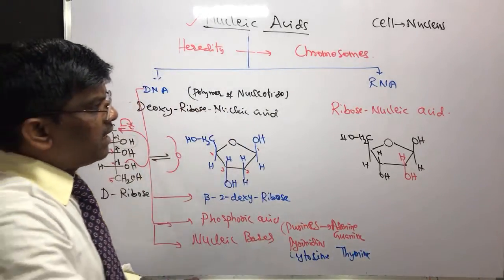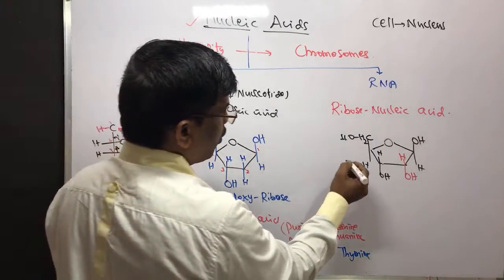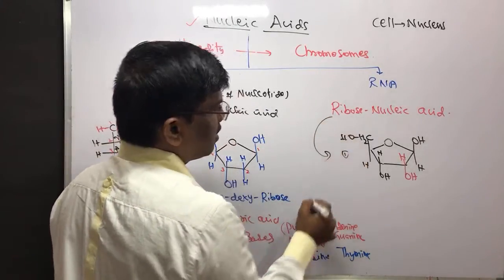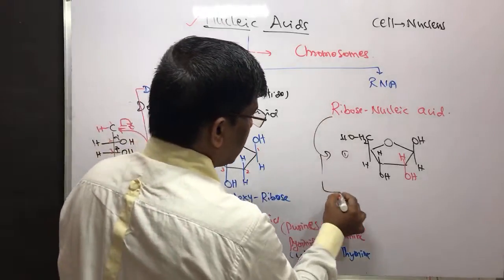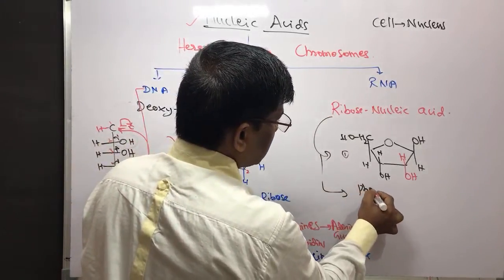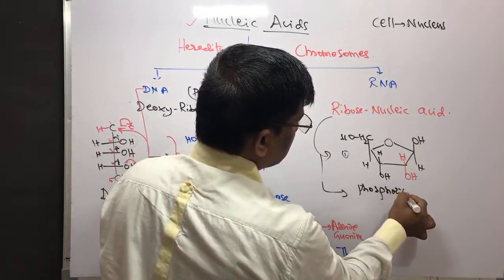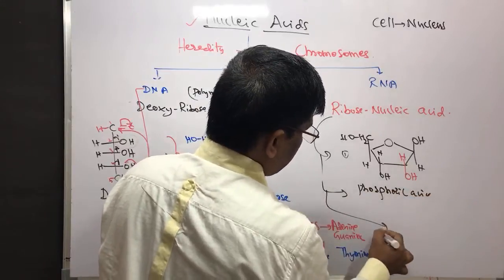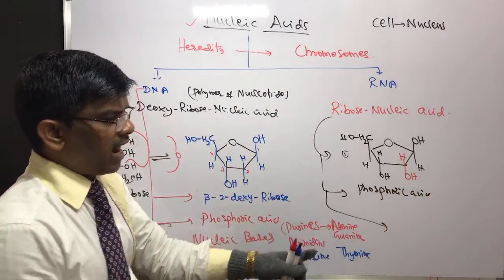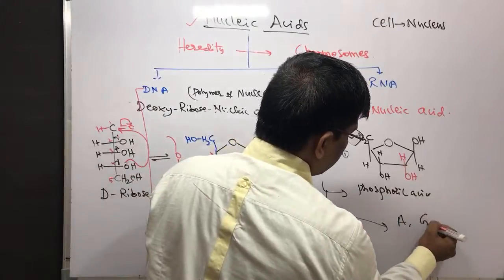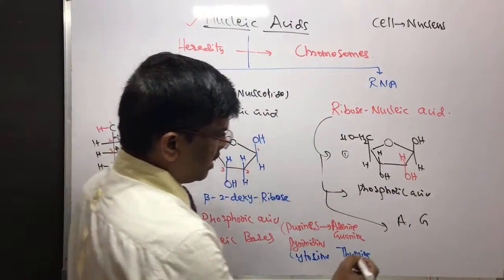Whereas in ribose nucleic acid I am going to get ribose sugar, next phosphoric acid, and the third one, yes, I will get adenine, guanine, and pyrimidine structures.